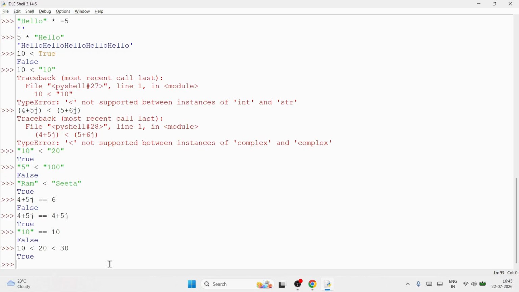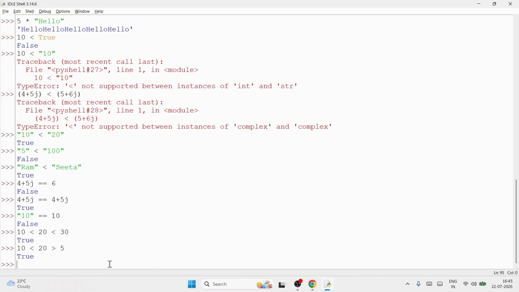Answer is true. See, 10 less than 20, 20 greater than 5. Is 10 less than 20? Yes. Is 20 greater than 5? Yes. You'll get the answer true. See, 10 less than 20, 20 greater than 5, 5 less than 100, 100 greater than 200.